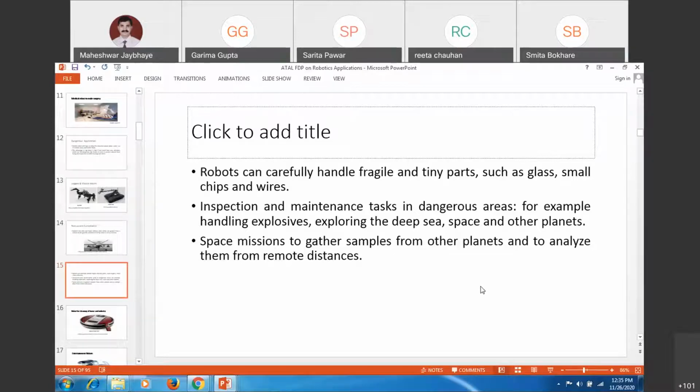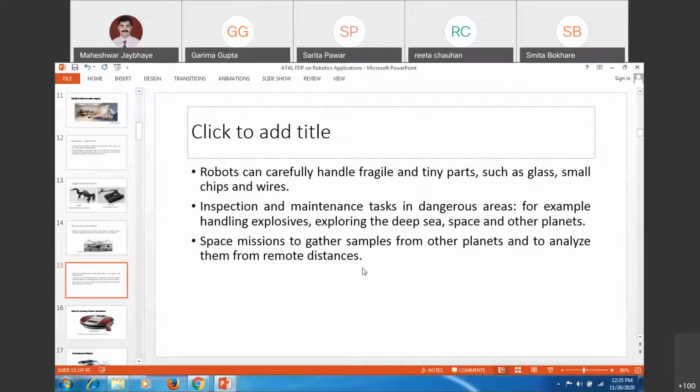In some cases you will have fragile parts or tiny parts which have to be moved, or as we saw yesterday, glass plates which were removed, replaced or stacked. That handling of different fragile materials, tiny parts, glass materials, small chips or wires can be done with the help of a robotic system. Online inspection and maintenance of dangerous areas, like handling explosives, exploring the deep sea, space and other planets, can also be done with the help of robotic systems.